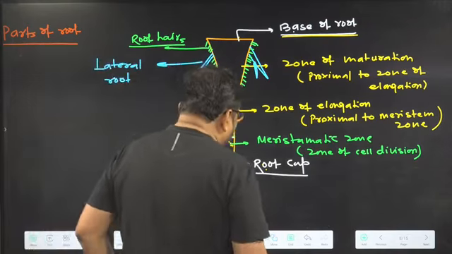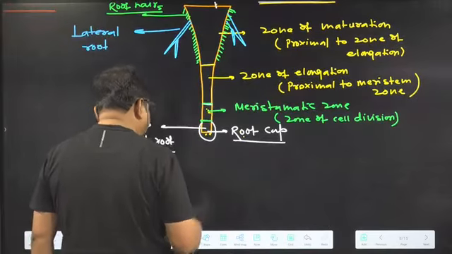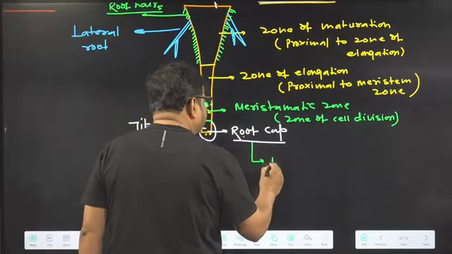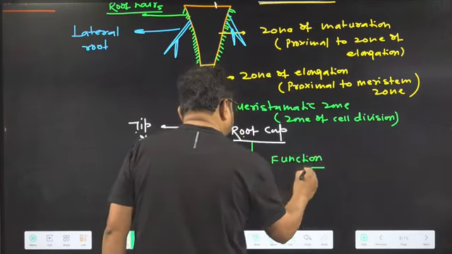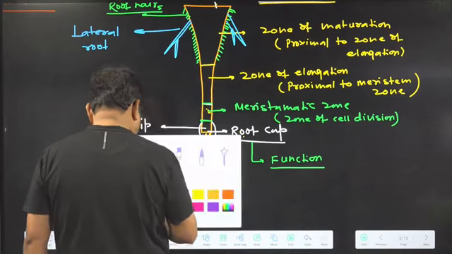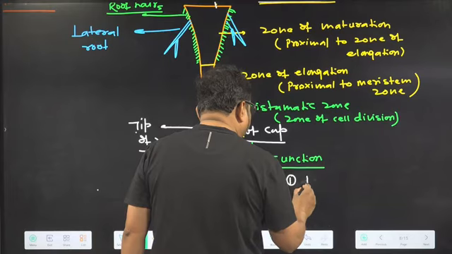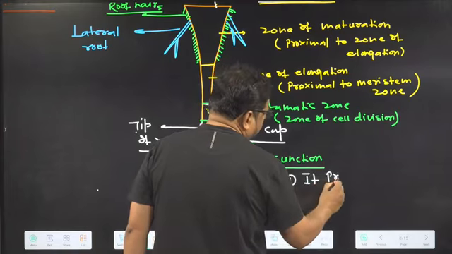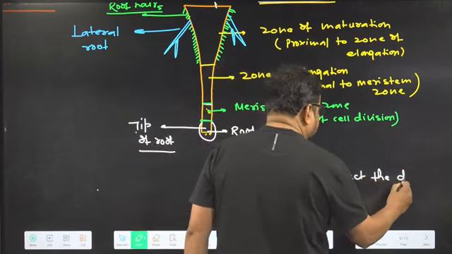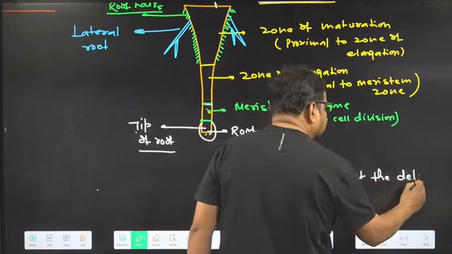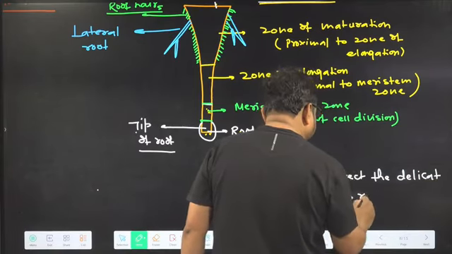Right. Now I am telling you about the character of everything. So root cap. What is the function of root cap? It protects the delicate tip of the root.